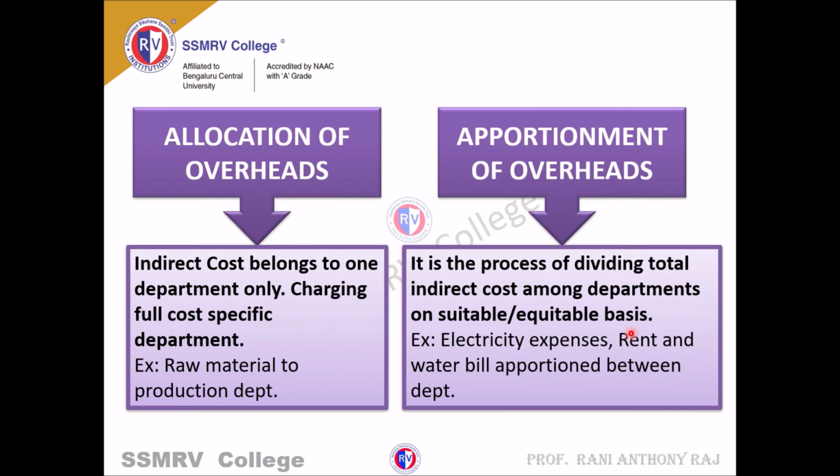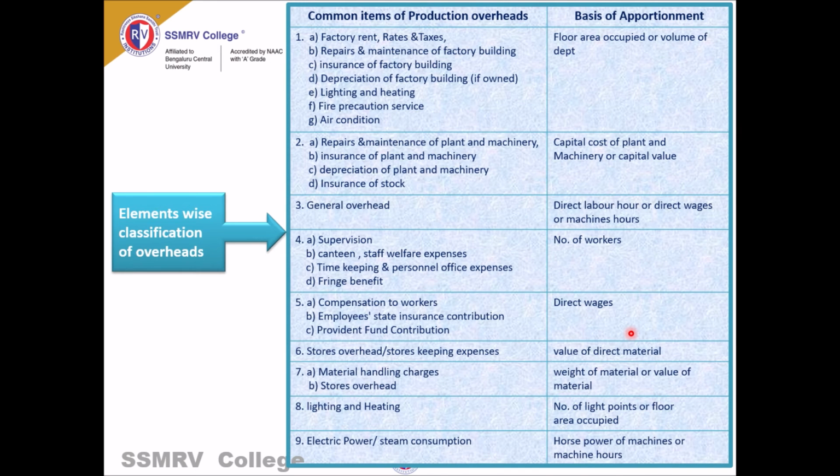That is known as apportionment of overhead. This is very important, as we will be working out problems based on this.